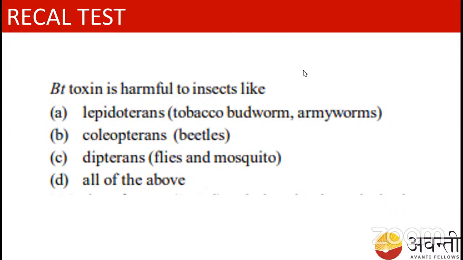Okay, fine. I'm going to end the poll. So here is the answer. Everyone chose the correct answer, option D. In the last class we studied that Bt toxin is harmful for the lepidopterans, coleopterans, and also the dipterans, right? So option D, all of the above, is correct.